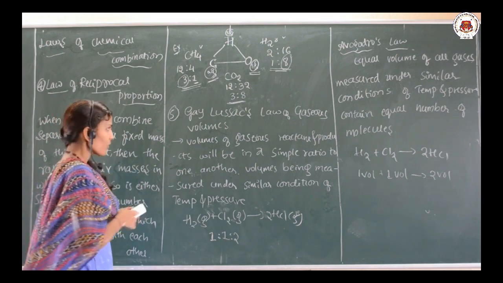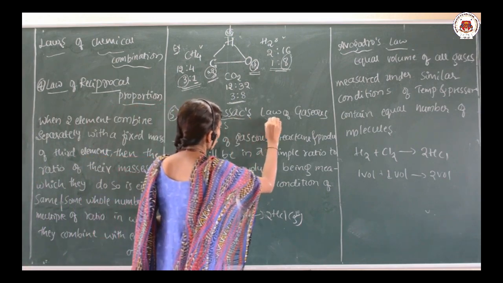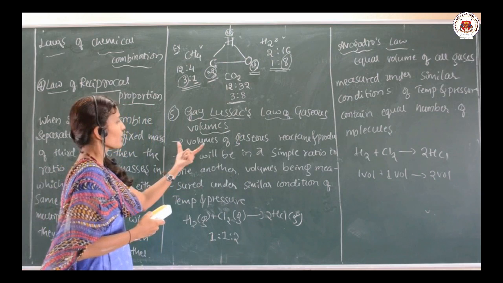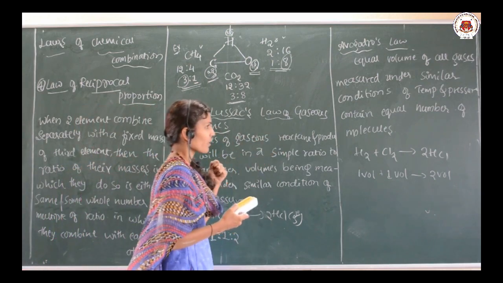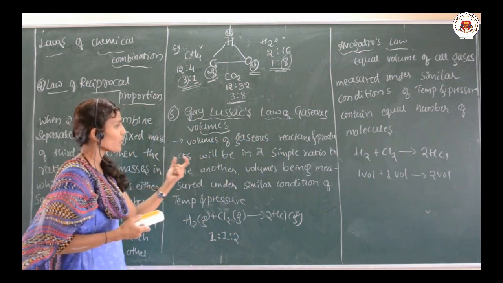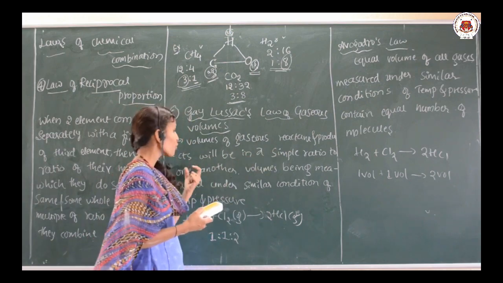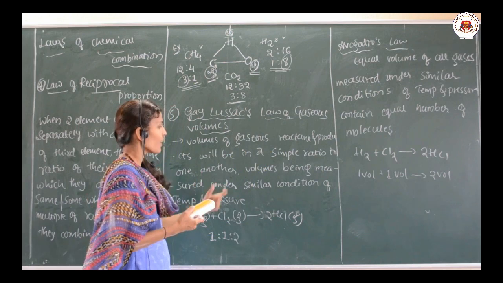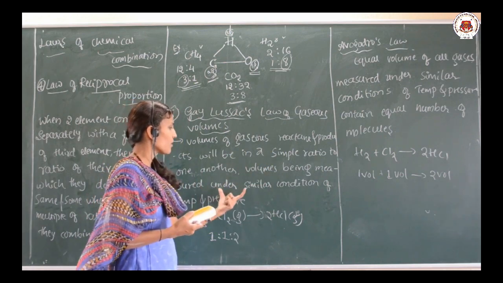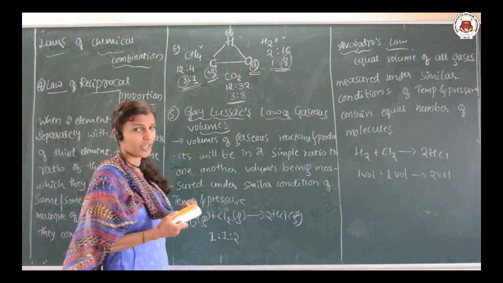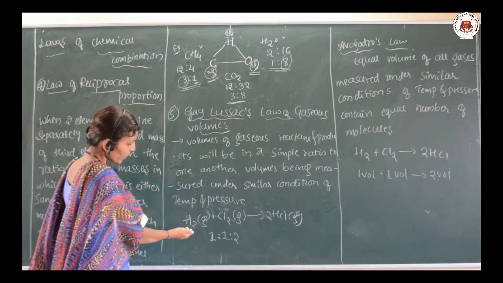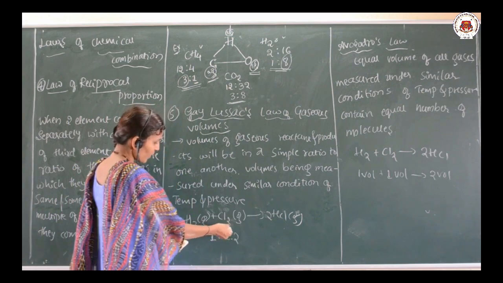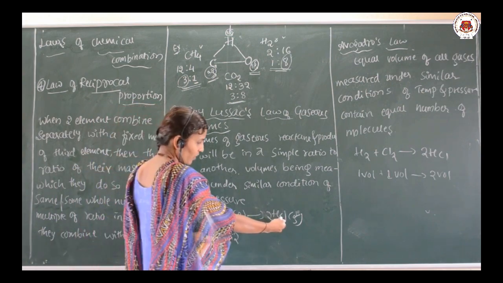Okay. Let us go for Gay-Lussac's law of gaseous volumes. What is the statement? The volumes of the gaseous reactants and products will be in a simple ratio to one another, when the volumes are measured under similar conditions of temperature and pressure. See here, when H2 combines with chlorine, there is a formation of HCl gas. Here these are the reactants, and here it is a product.